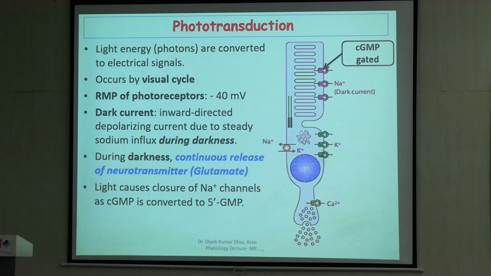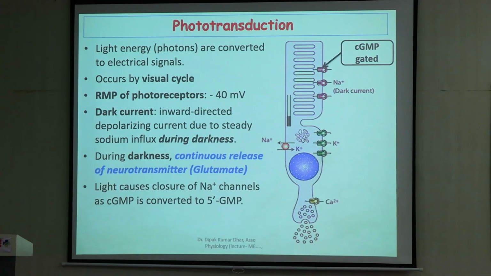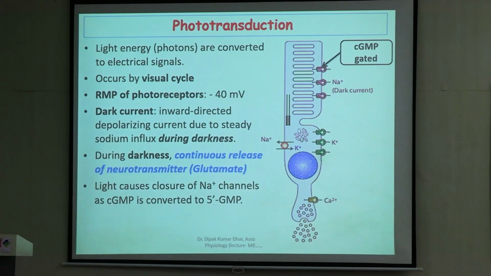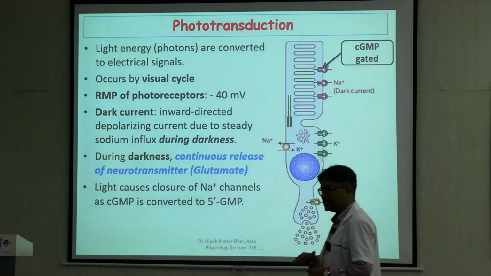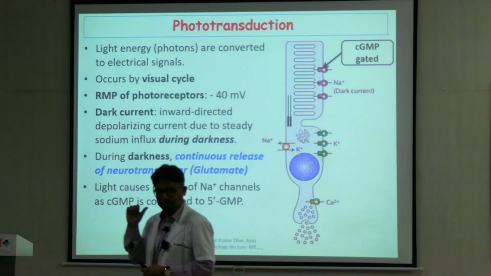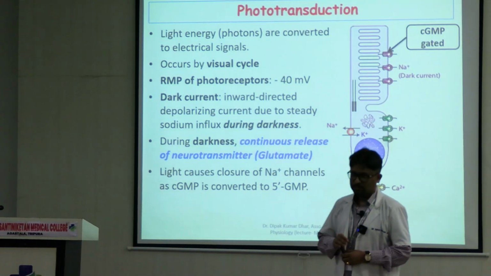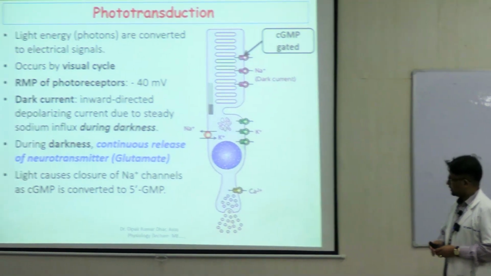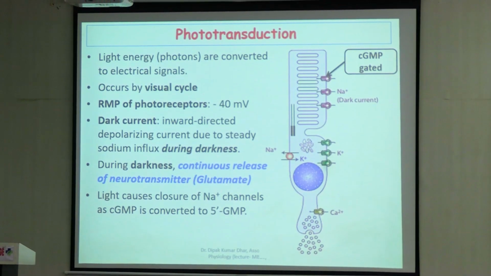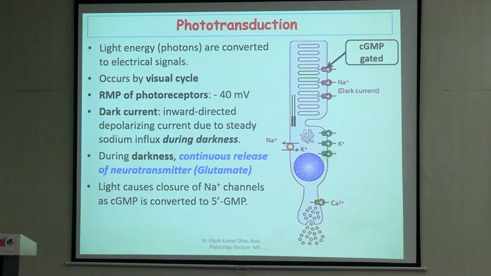At the outset, I had mentioned that vision is very unique or special because in almost all other places of the body, presence of a stimulus is associated with depolarization of the receptor. This is an exception to that, where presence of a stimulus is associated with hyperpolarization. So this makes it very unique, right? And how does it happen? Look at the diagram over here. Light energy gets converted to electrical signals here, right?